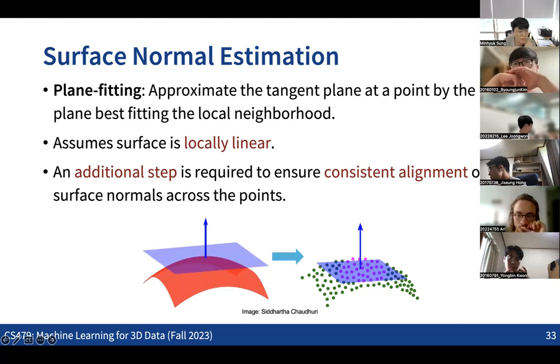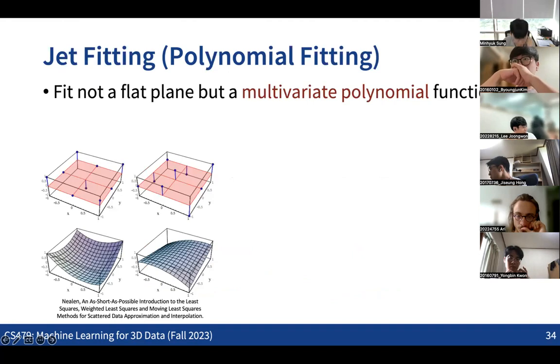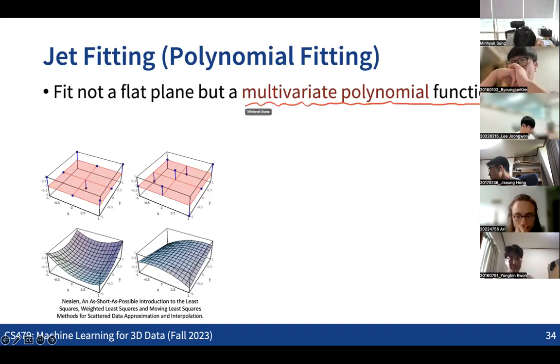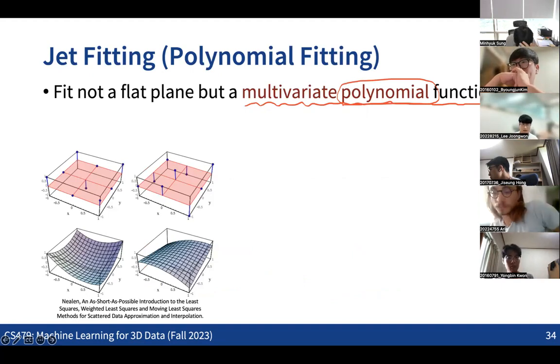Obviously, we don't need to approximate the local region with a flat plane. We can consider approximating the local region with some kind of multivariate polynomial function. So we are not taking the linear approximation, but having a polynomial approximation over the shape. Then given the polynomial function, we can also compute the normal direction from the function.